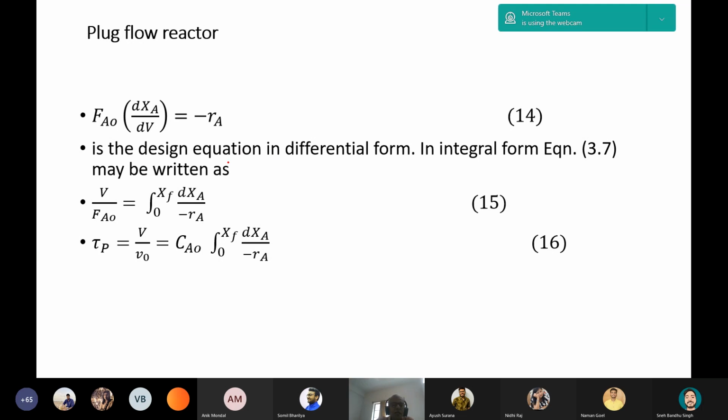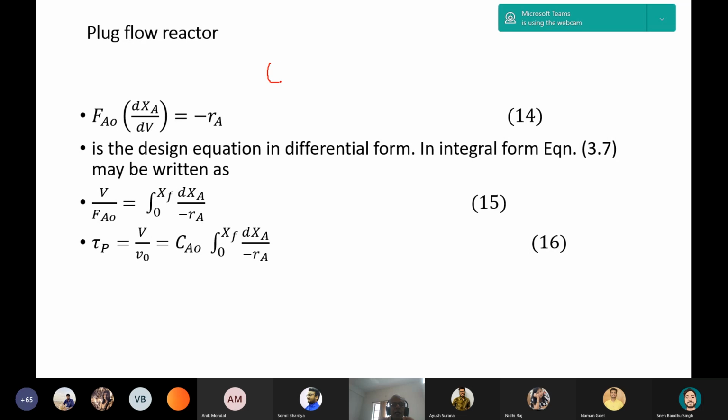That is the design equation in differential form. But in integral form, this equation should be integrated, and on integration we find V by FA0 is equal to the integral of dXA, with RA taken in the denominator, dXA by minus RA, integrated from 0 to XF. XF is the final conversion.